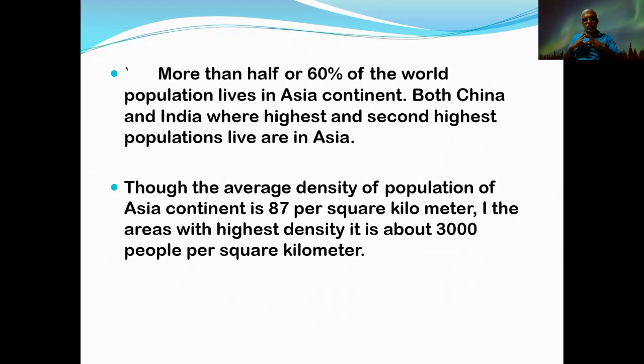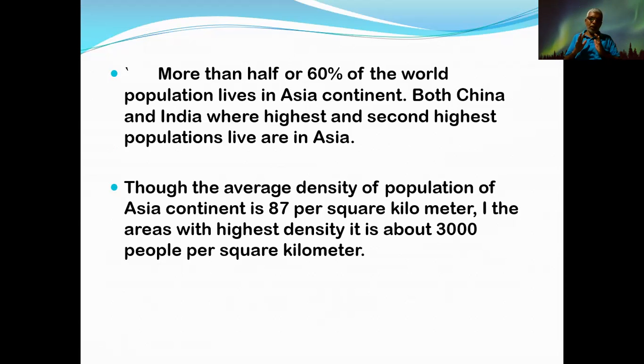That means when the total population of Asia is divided by the total land area, the general or average density can be taken as 87 per square kilometer.